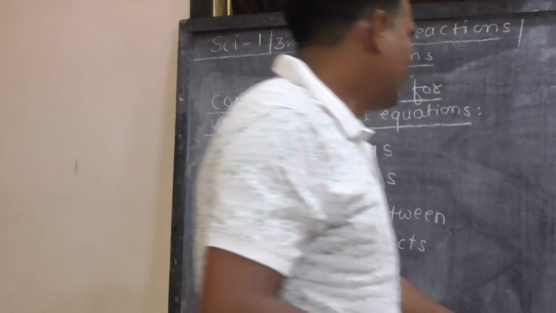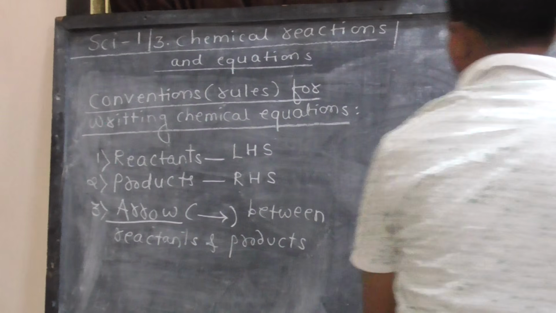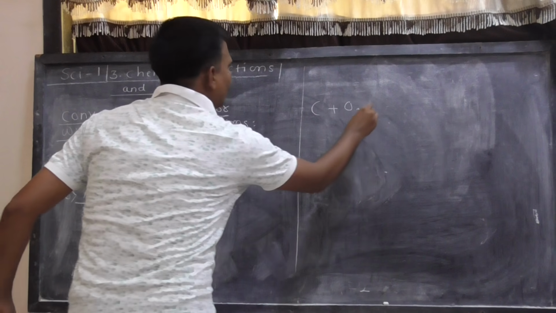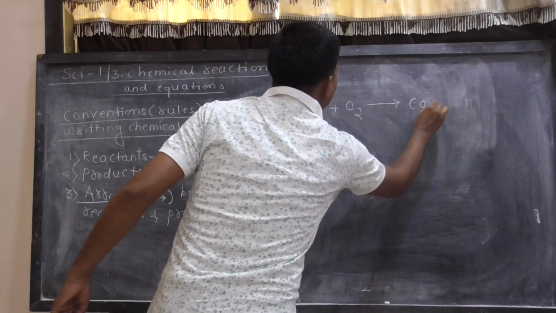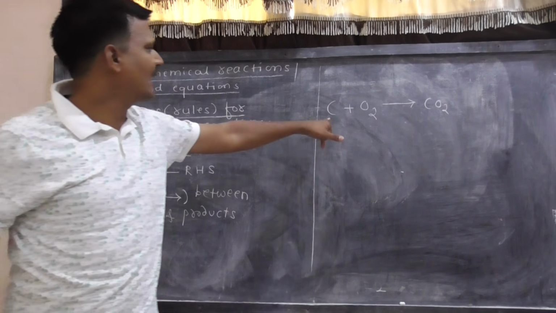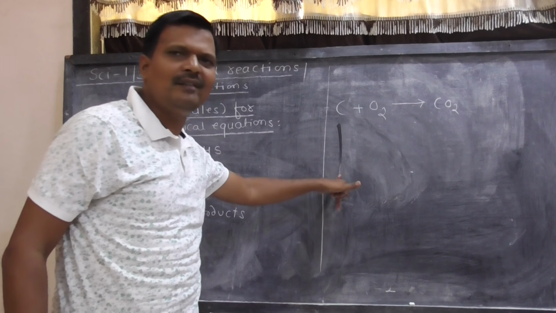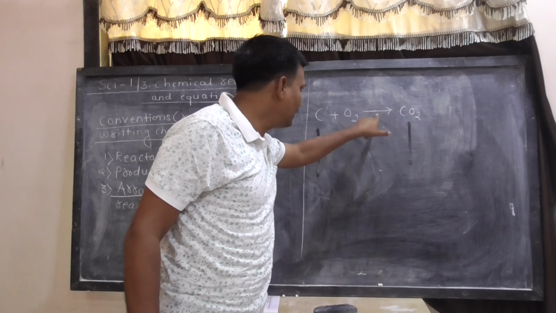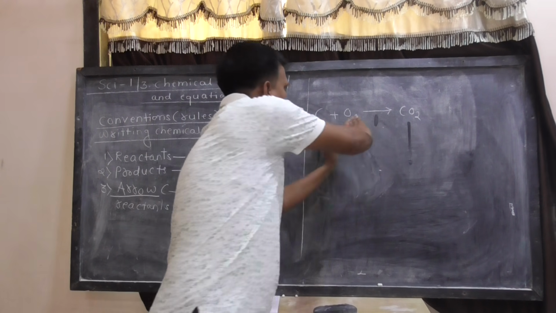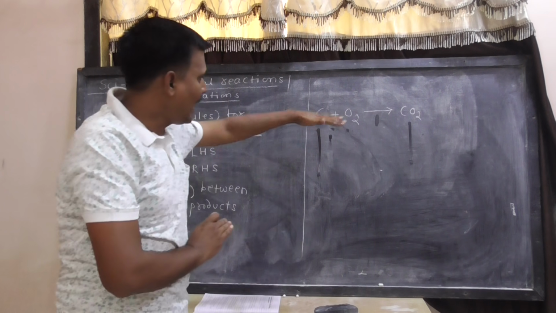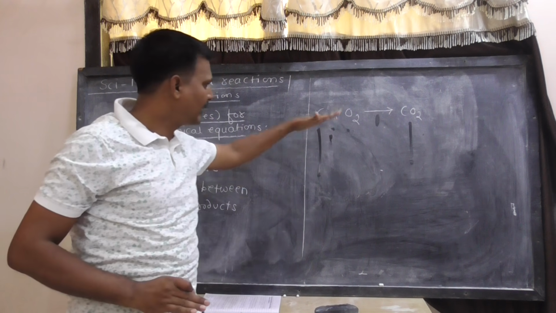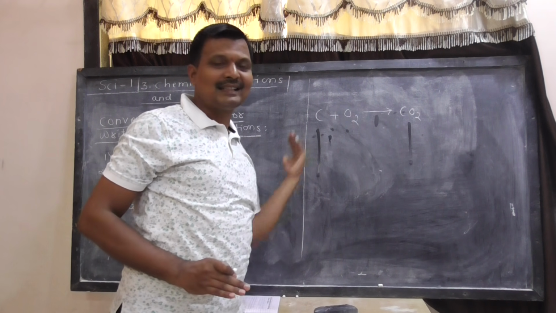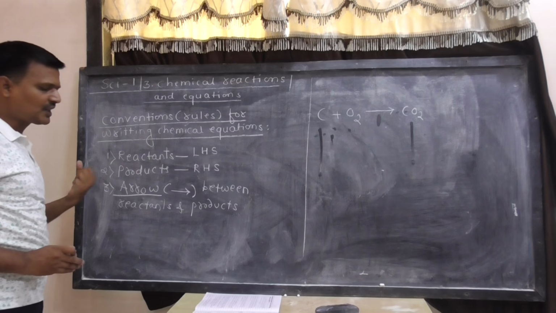I will explain these three conventions. The same C plus O2, CO2. These are reactants written on left side. This is product written on right side, and this is arrow between reactants and products. Arrow is pointed from reactants to products. It indicates the direction of reaction.